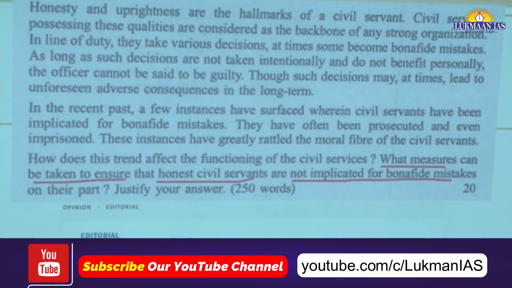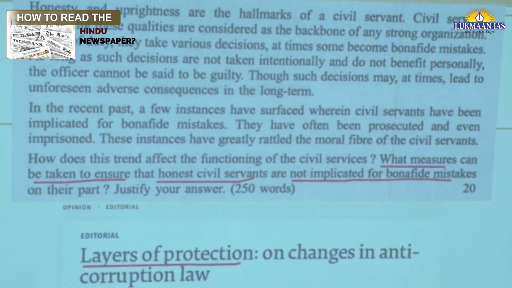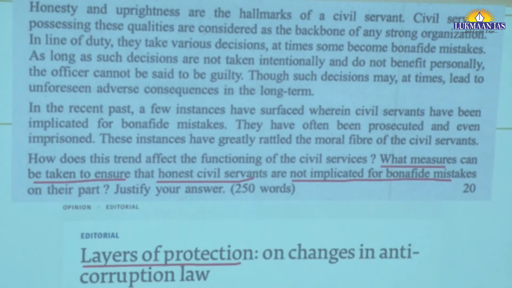Many new provisions were added, and earlier provisions were changed, where the civil servants were given more protection.